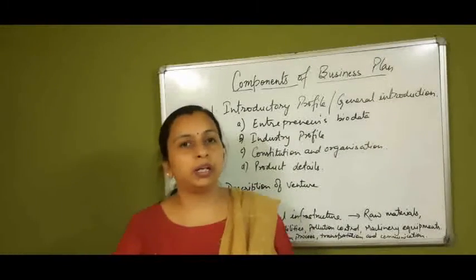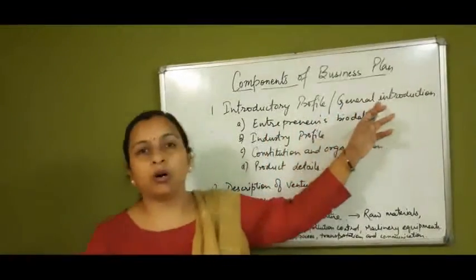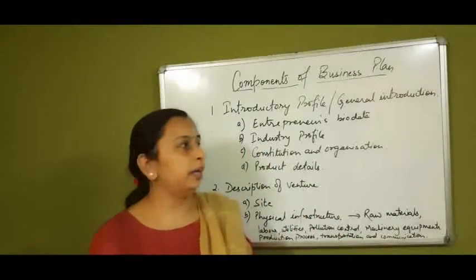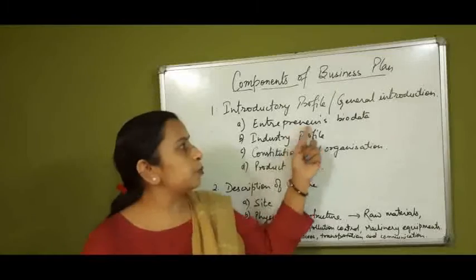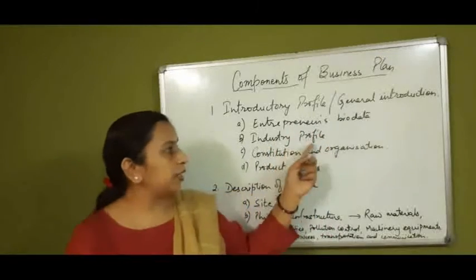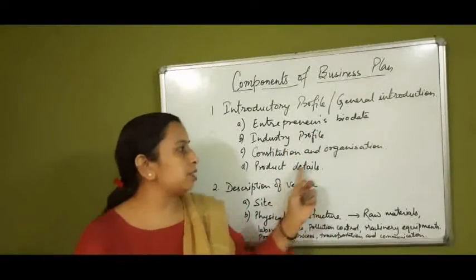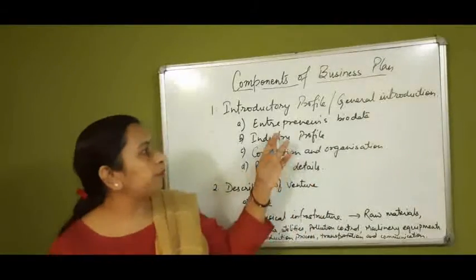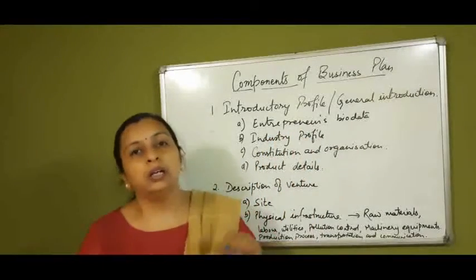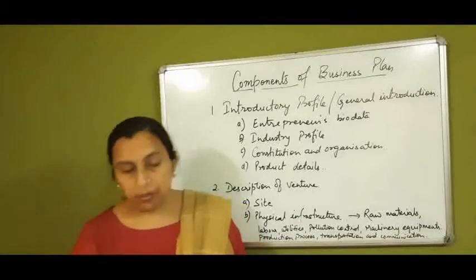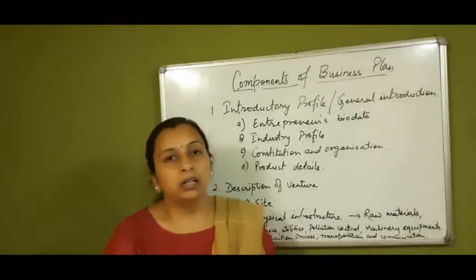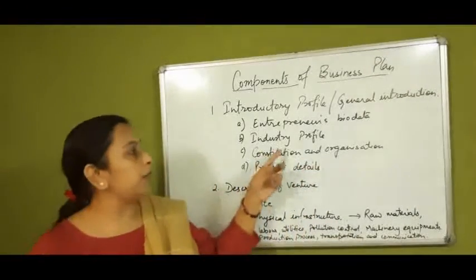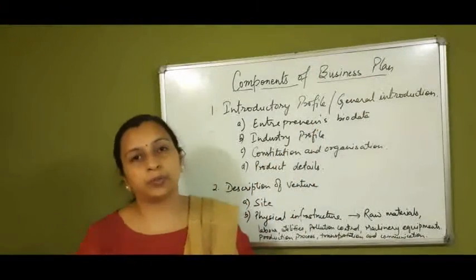So the first component is the introductory profile or the general introduction. In this general introduction, we have to write 4 points. First is entrepreneur's biodata, then we have industry profile, constitution and organization, and then product details. Okay, so in introductory profile, the first part is entrepreneur's biodata. Here we have to mention the name and address of the promoter and his or her qualification, then experience, and in case there are partners, the name and address of the partners. So that will come under entrepreneur's biodata.